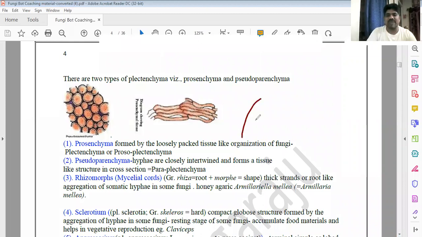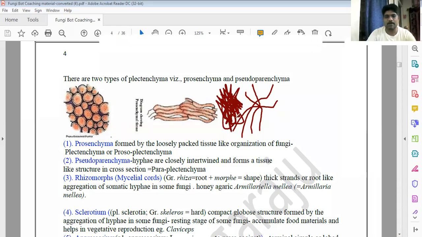If hyphae are loosely packed, that means having empty spaces, plenty of spaces, that is prosenchyma. Otherwise, if the hyphae are tightly packed, plenty of hyphae mixed and tightly coiled, very conjoined and congested and jointed without spaces, one upon another, that is what we call plectenchyma, also called pseudoparenchyma.